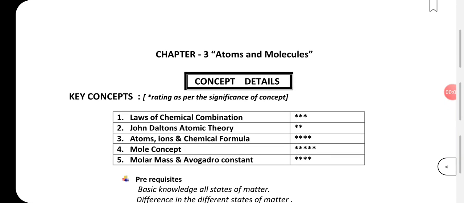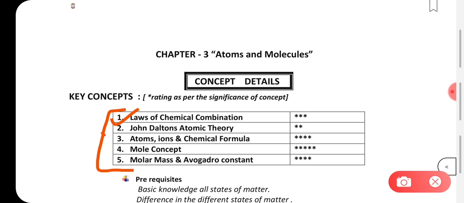Hey guys, let us discuss a few important concepts in the third chapter of your class 9th, Atoms and Molecules. There are five important things which you have to go through. One is related to the law of chemical combination, second is John Dalton's atomic theory, third is atoms, ions and chemical formula, fourth one is related to the mole concept, and the fifth one is molar mass and Avogadro's constant.